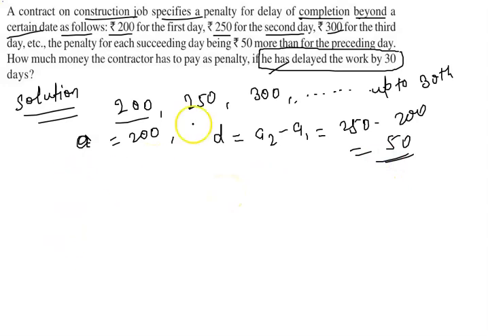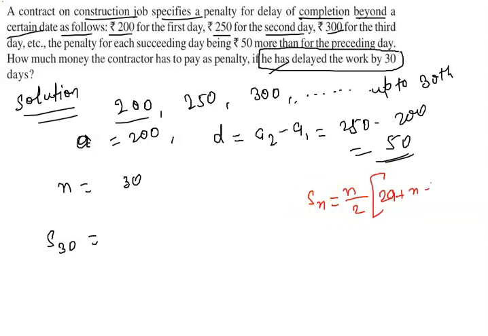Now, he has delayed the work by 30 days, so n equal to 30, and we have to find out S30. For finding S30, you must know the formula of Sn. Sn denotes the sum of n terms, which is equal to n by 2 into 2a plus n minus 1 into d. Okay, everything clear?